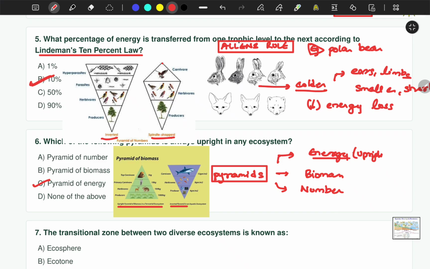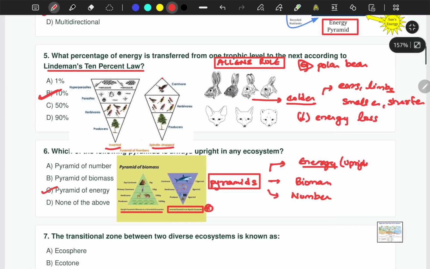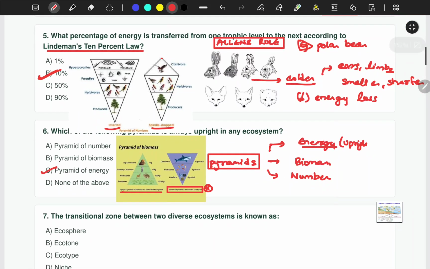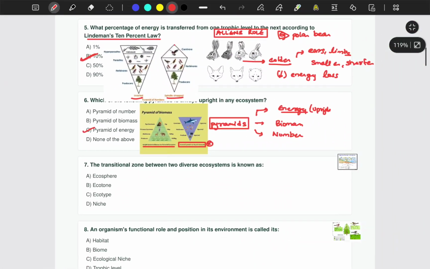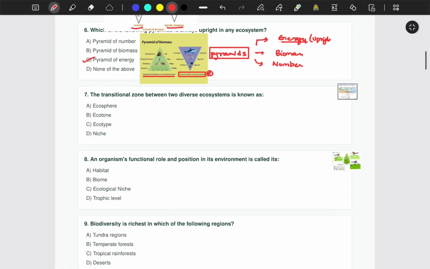Inverted pyramid is always in an aquatic ecosystem. So you should keep this in mind. This is an important point. You can take a screenshot if you want to. So we'll go on to the next question.